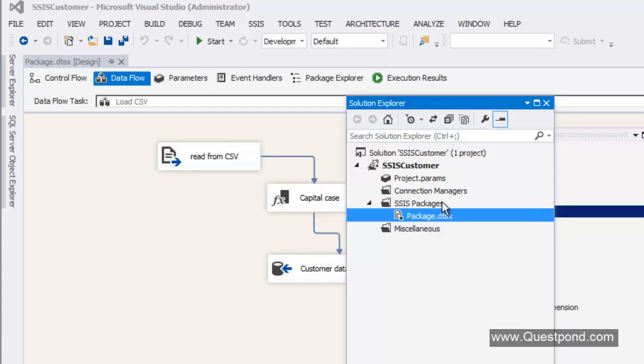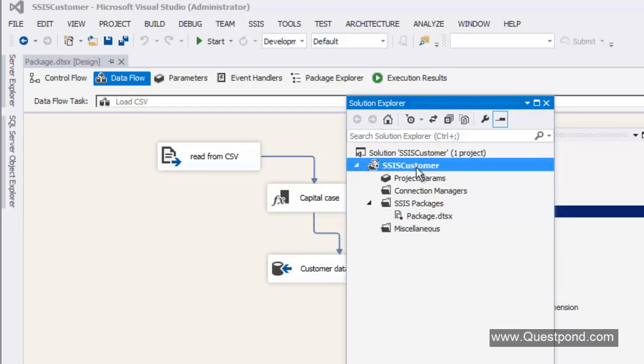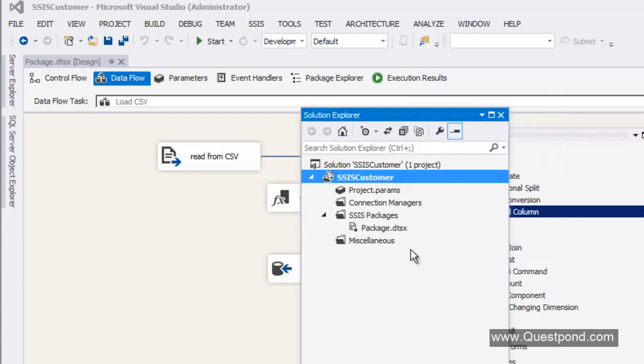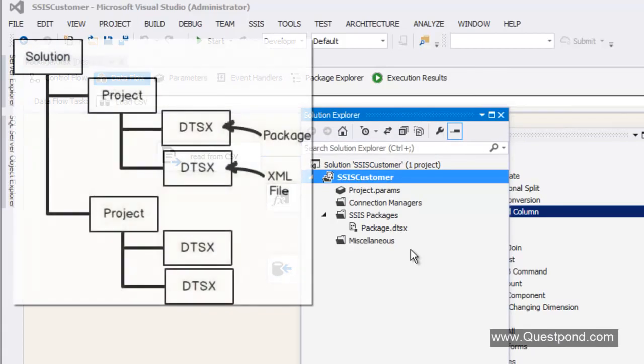Now this package belongs to a project. You can see this SSIS customer, it is actually a project. So this DTSX, or the package, belongs to a project and the project belongs to a solution. Again, I repeat the structure of an SSIS project. At the base, we have the XML file, which is our DTSX file. DTS stands for Data Transformation Services. In the previous version of SQL Server, when you wanted to move data from a source to a destination, there was a concept called DTS, Data Transformation Services.